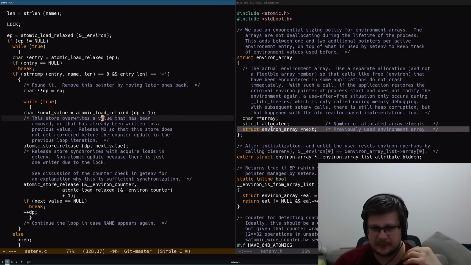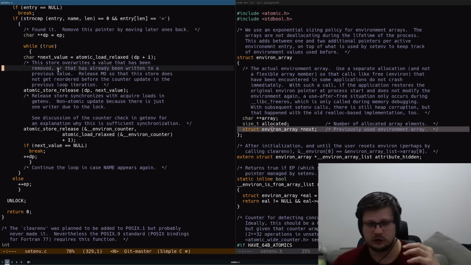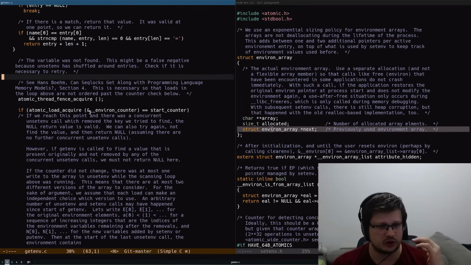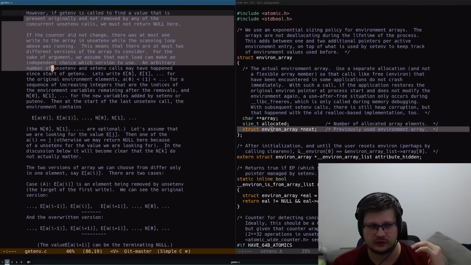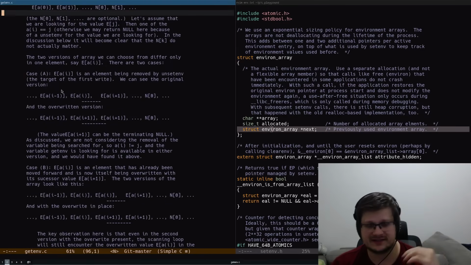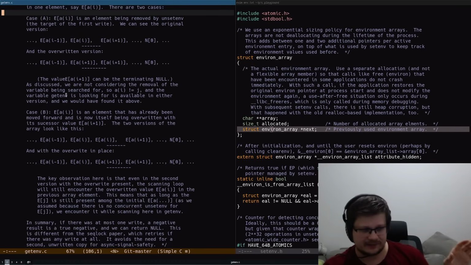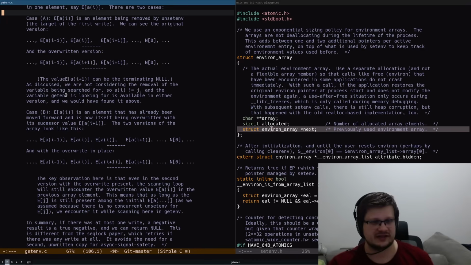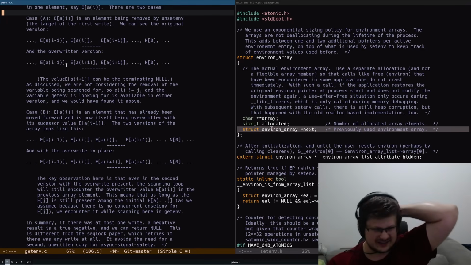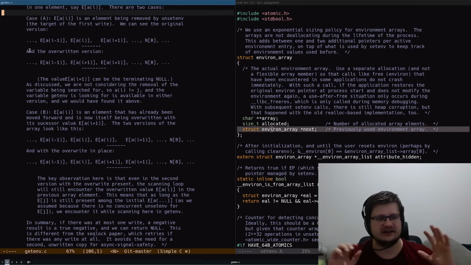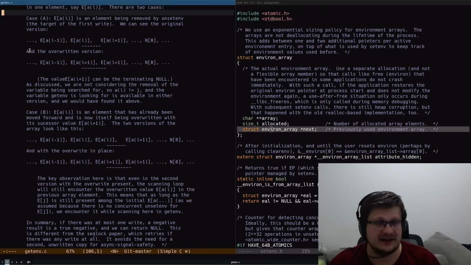So this is such complicated code that in order to fully understand what's going on, you literally need to go through all of this, and it's actually pretty well explained. I'm not going to read it out loud. If you're interested, just go and look at the glibc source yourself. It's actually very educational. I know glibc has a reputation of being written in a super horrible way.